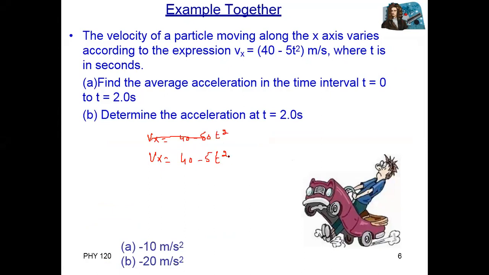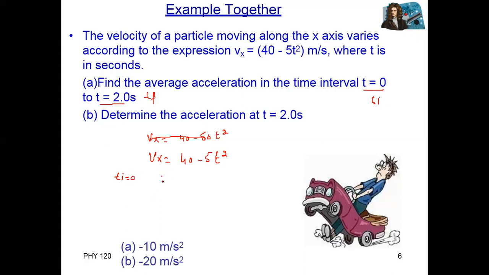First of all, how to find the average acceleration in the time interval from t equals 0 to 2 seconds. This one is the initial time and this one is the final time. So how can we find average acceleration? We can find it first by putting the t value, for example ti equal to 0.